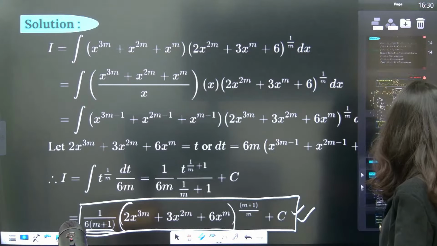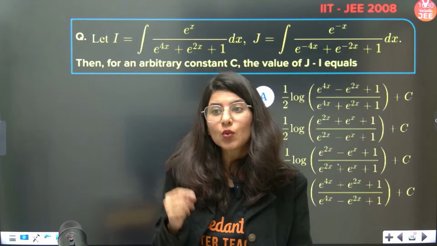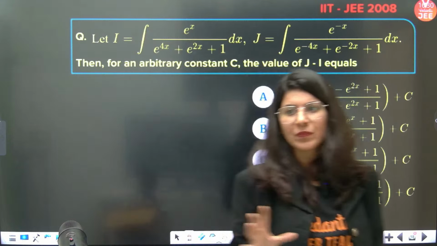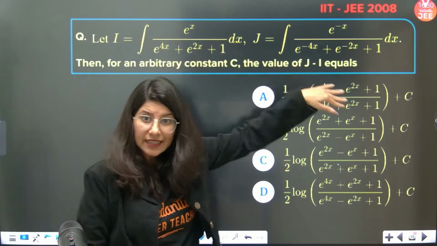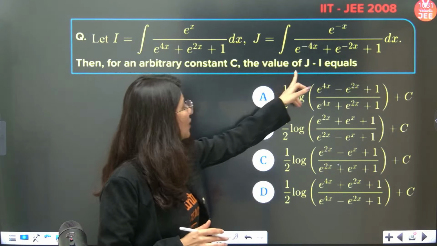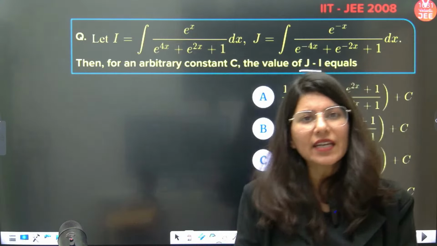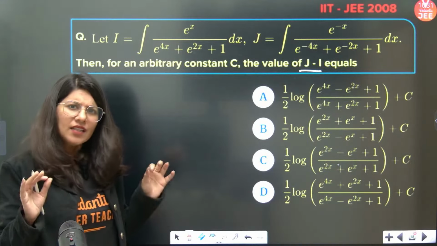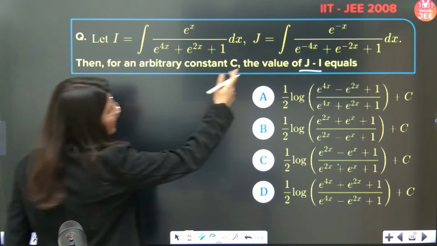Let us start talking about the next question now, which is this. By the way, this question was asked in JEE Advanced 2008. I would say good question. This question talks about I, an integral, and J, another integral. They are not asking you to calculate I and J separately; rather, they are focusing on J minus I. If you try to calculate J and I individually, you might fail. But if you combine J minus I nicely, then this integration becomes a cakewalk. So understand, this is your I, this is your J.